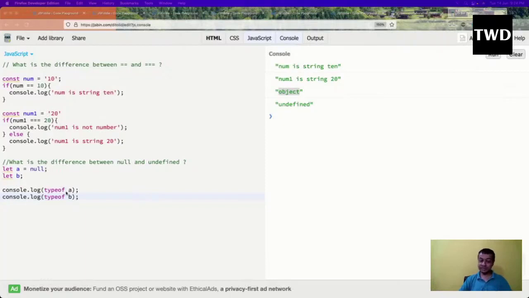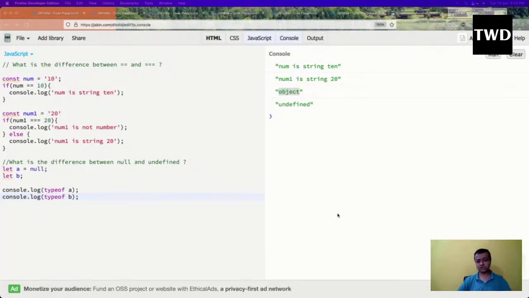This can again be a question in itself: why is typeof null an object? typeof is an operator which gives the type of a value. There are primitive types also; please go through my JavaScript video: number, string, boolean, and six types are there.